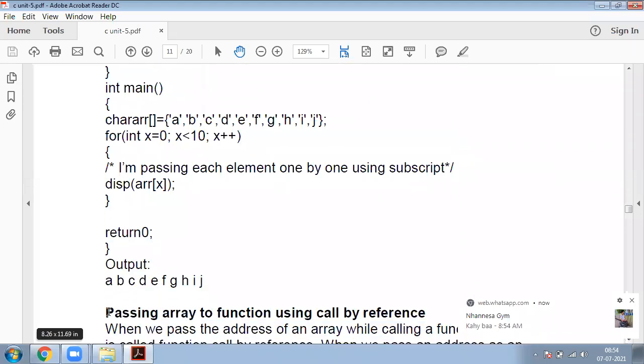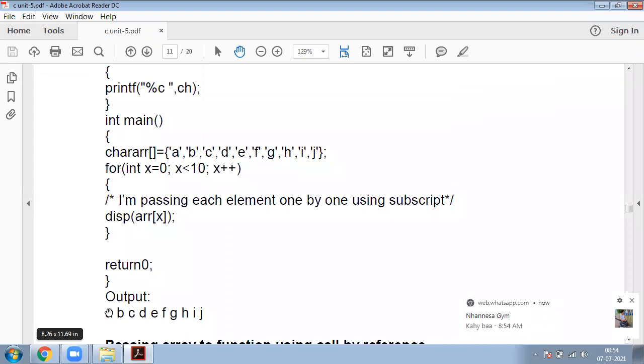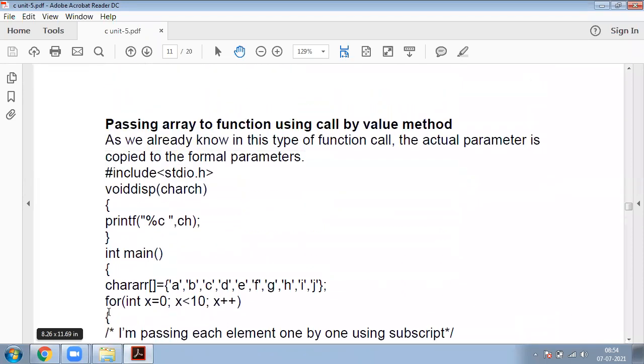What happened here? Whenever this program is executed, the actual parameters are copied to the formal parameters. The actual parameters are copied to the parameter. Formal parameters, as we said, are located in the function body, while actual parameters are located in the main function.